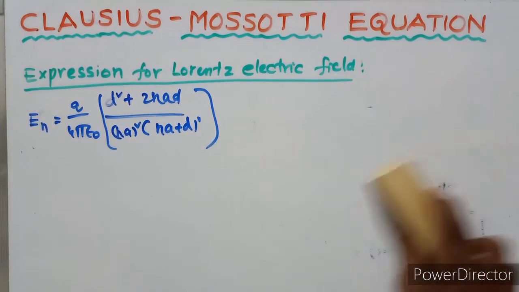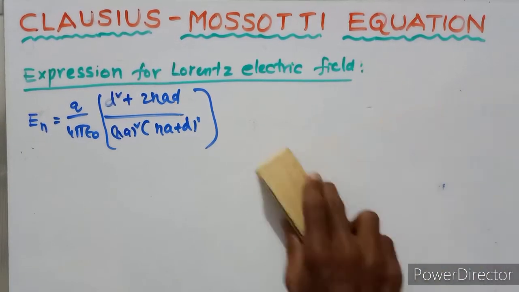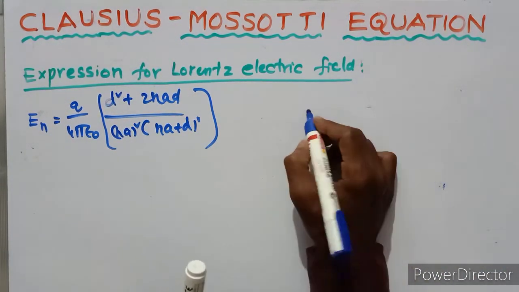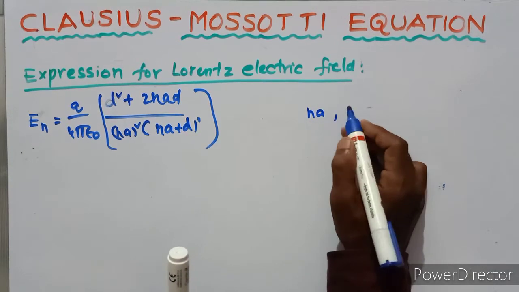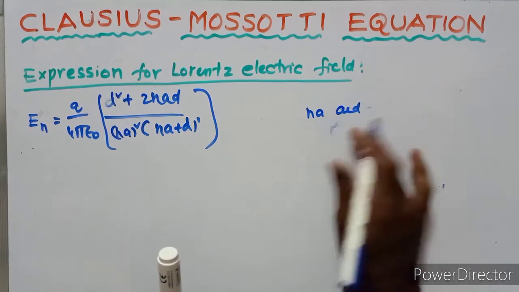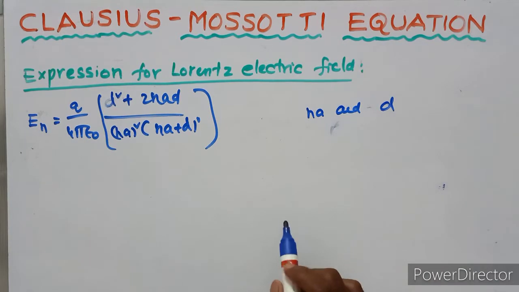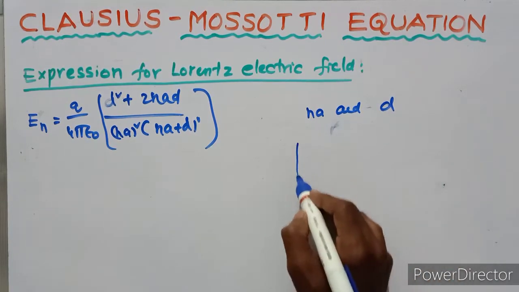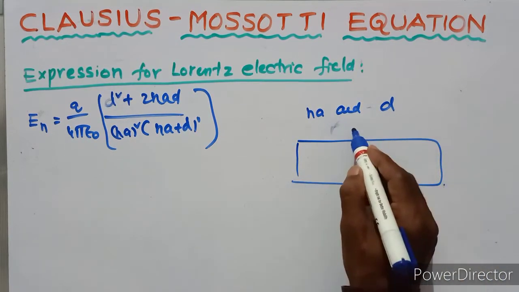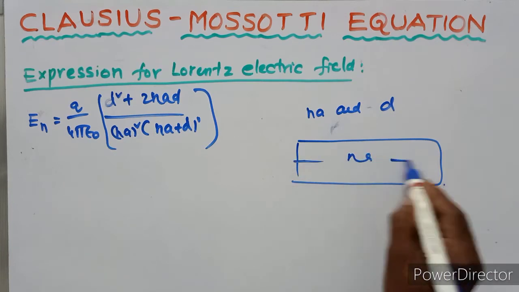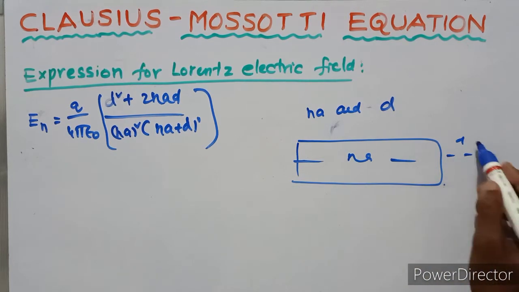So here compare the distances Na and d. This is the Na, this is the d.